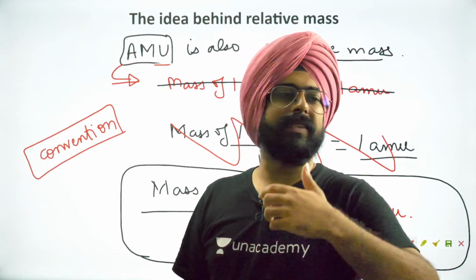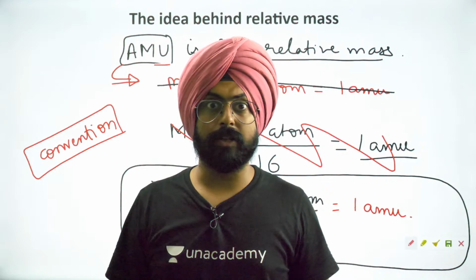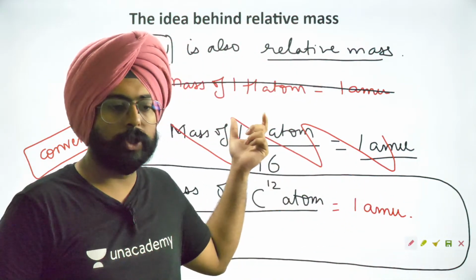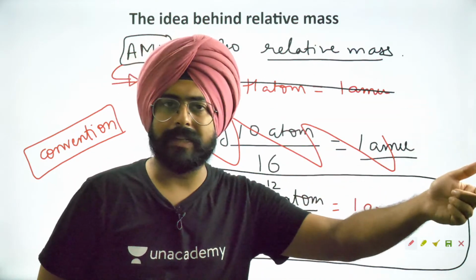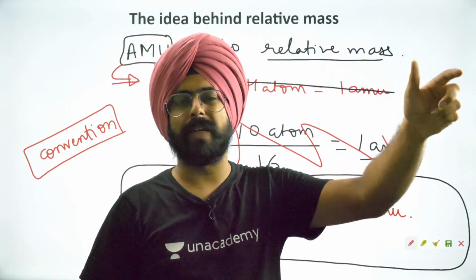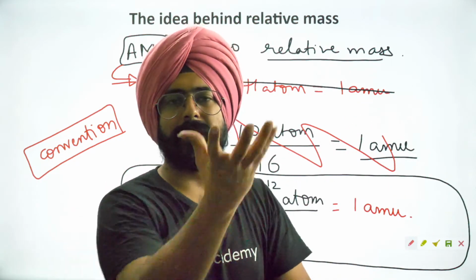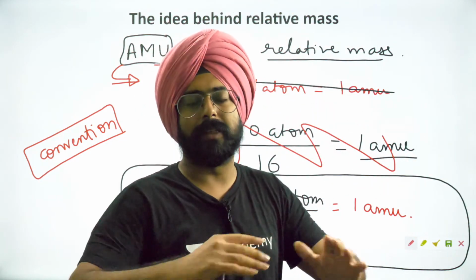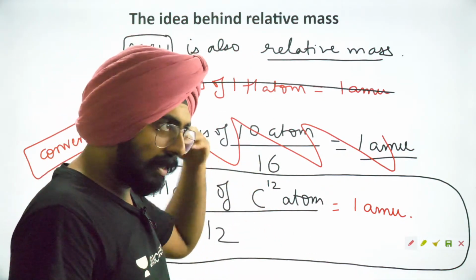Second, carbon is very easy to find in nature. Carbon's pure forms are very easy to isolate. For example, hydrogen's pure form is a little difficult to isolate. Yeah, it's there, but it exists in a gaseous state. Now, measuring the mass of gaseous compounds is a little more difficult. You would rather have something that's solid. You keep it on a weighing scale and measure it. Getting the idea? Oxygen, on the other hand, is abundant in nature.